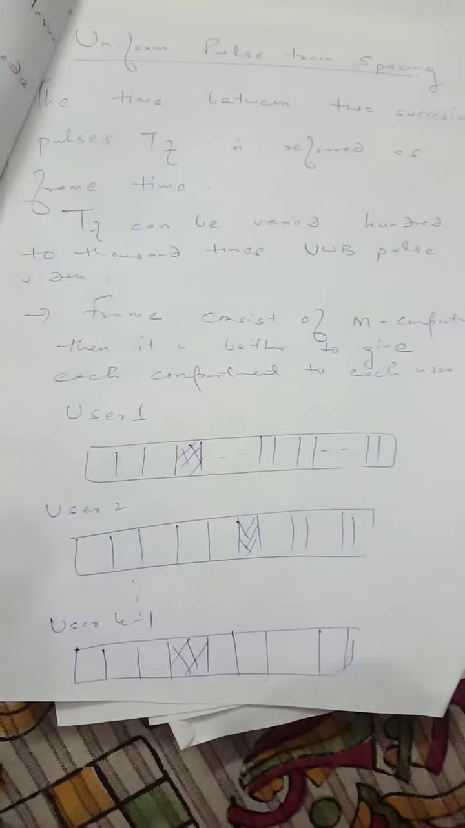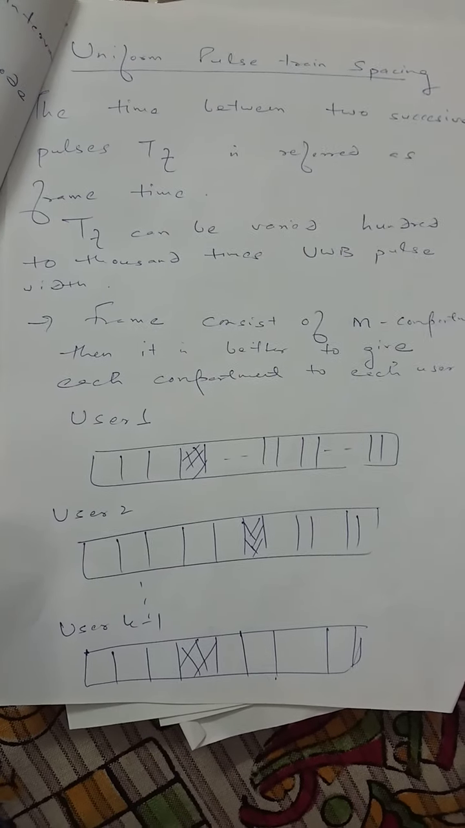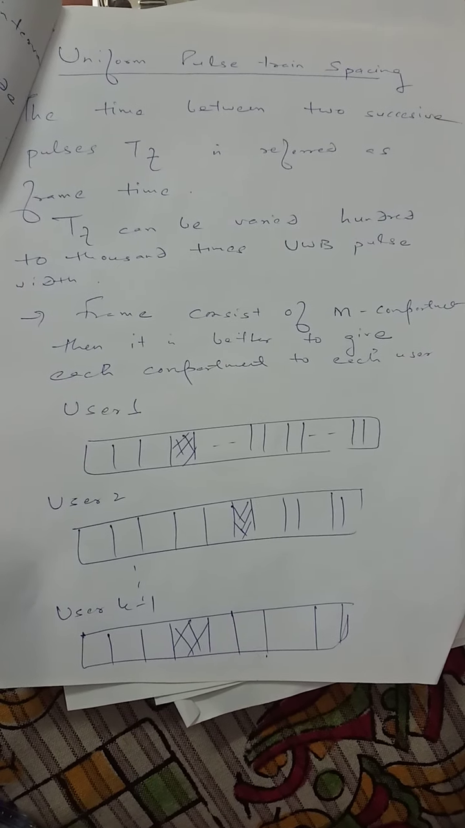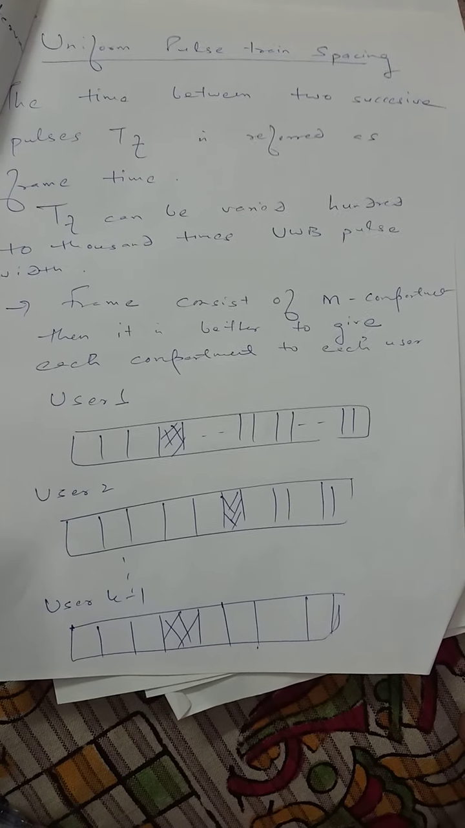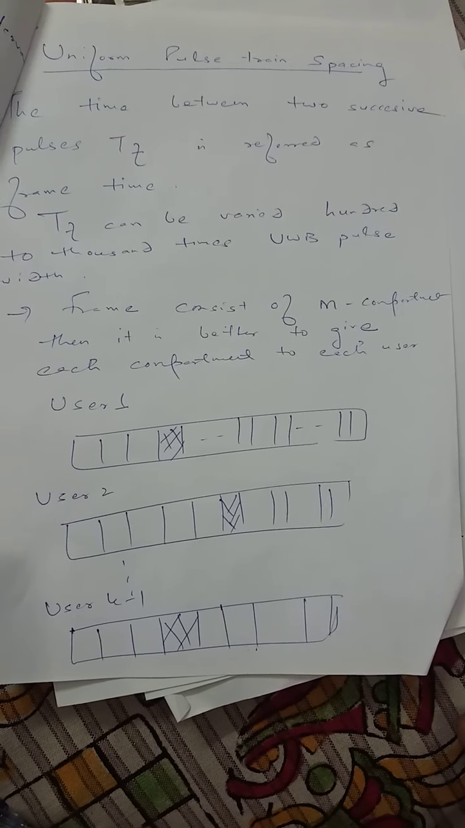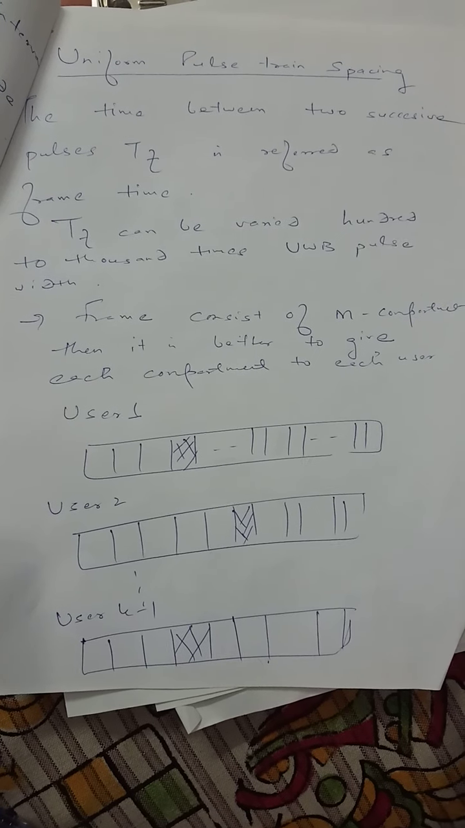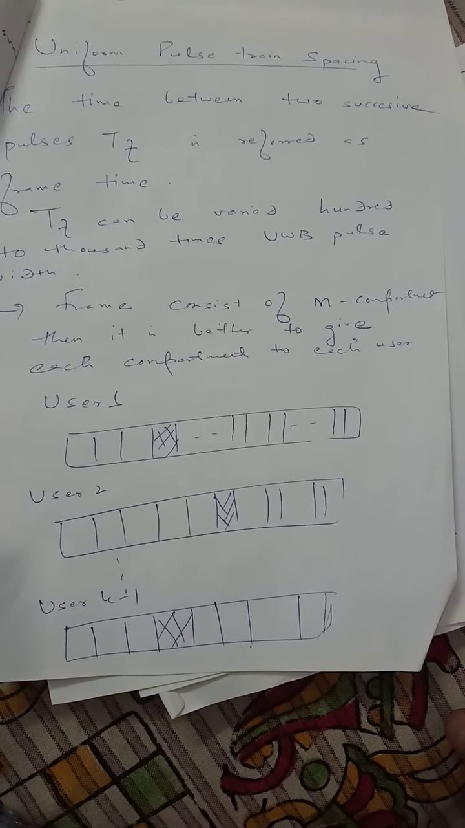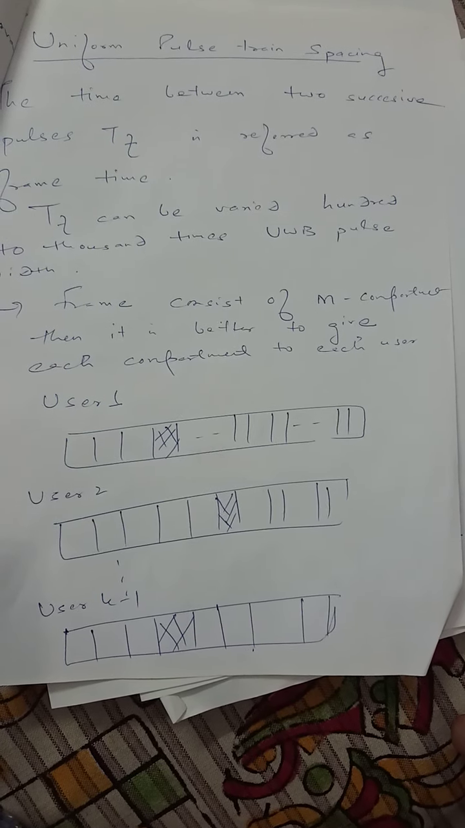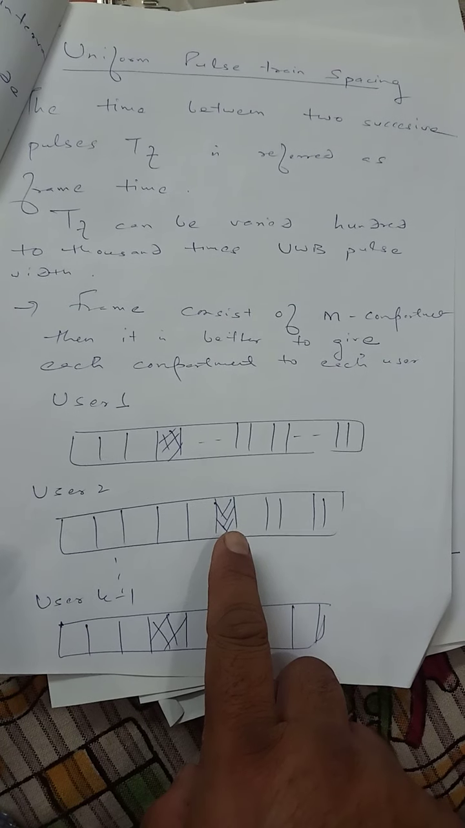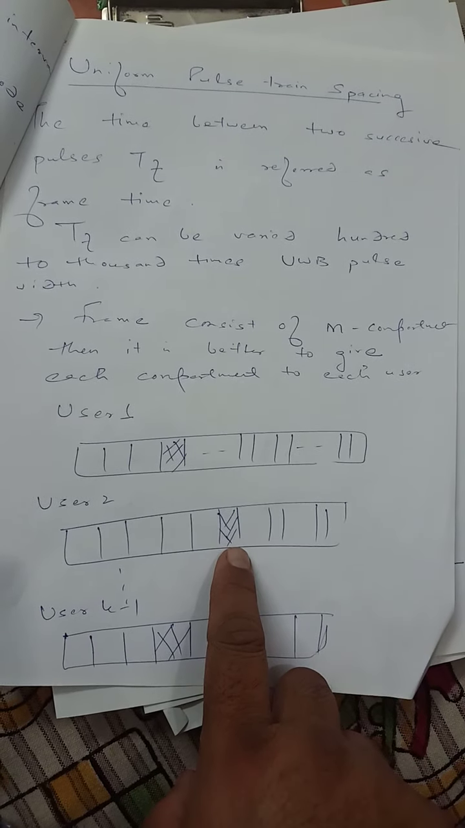So students, when we talk about uniform pulse time spacing, we divide the overall time interval into a pulse, that is called as frame time. Now we generally allot different subframes in a frame. It can be varied from 100 to 1000. Now the frame consists of m components, and it is better to give each component to each user. Like in this case we have allotted third slot to user 1, and in this case we have allotted, say, fourth slot to the user 2.